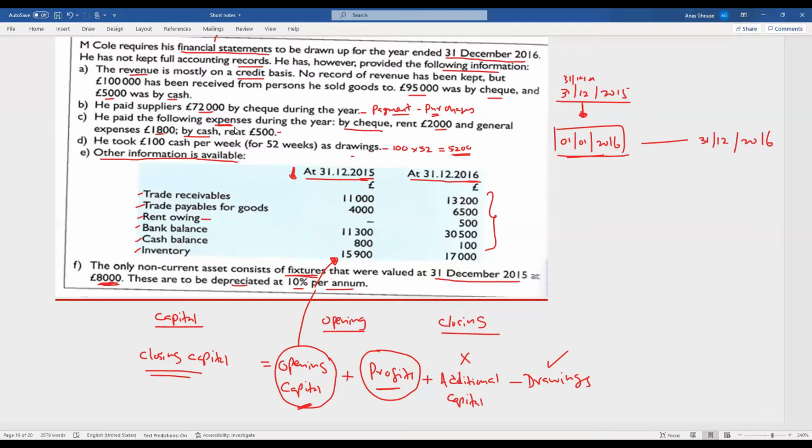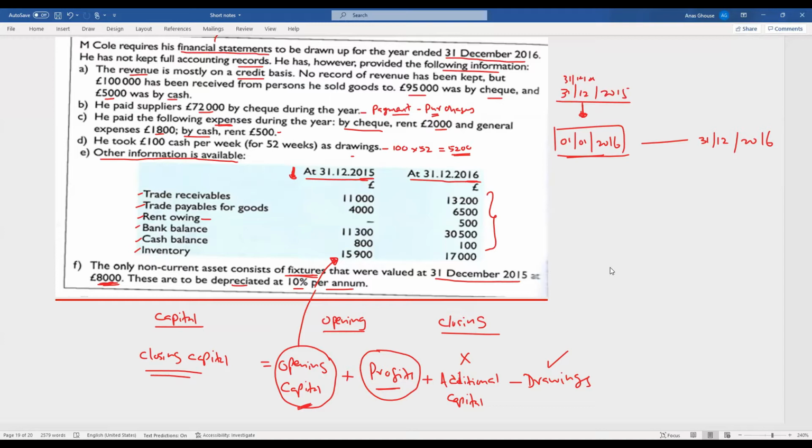Expenses are given, so we need to identify the revenue and purchases. Also, the capital or equity balance is not given. However, you can calculate the opening capital through this financial information. To calculate the closing capital, you need to identify the profit by preparing the income statement.